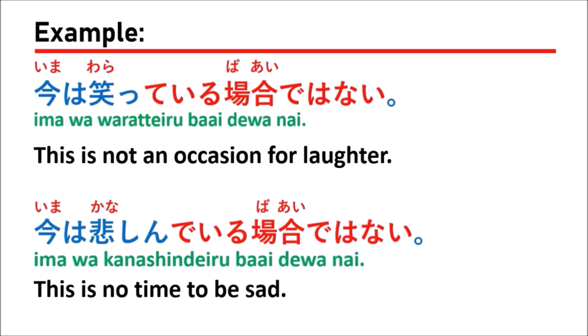So you should not be sad. In a case like that, you can say 悲しんでいる場合ではない. You can say either 悲しんでいる場合ではない or 悲しんでいる場合じゃない. It has the same meaning.